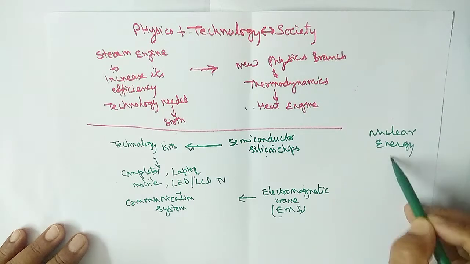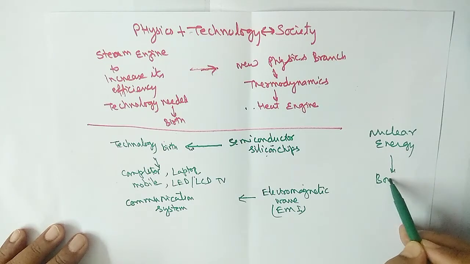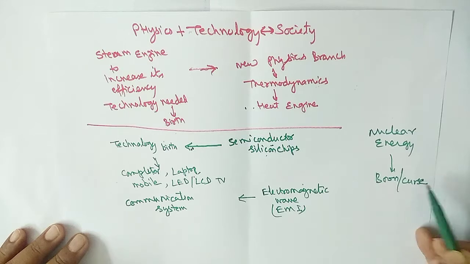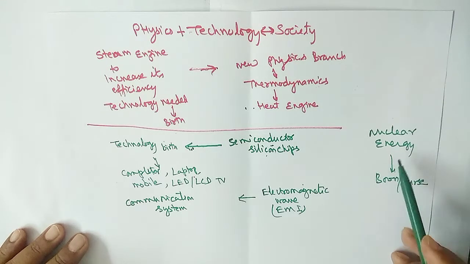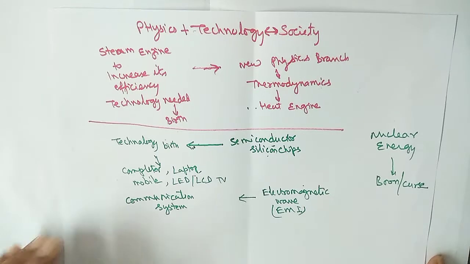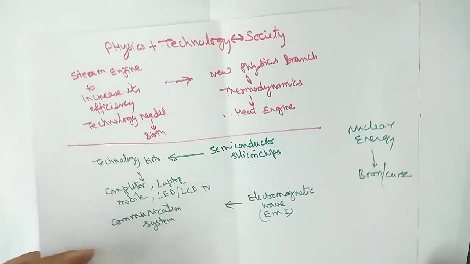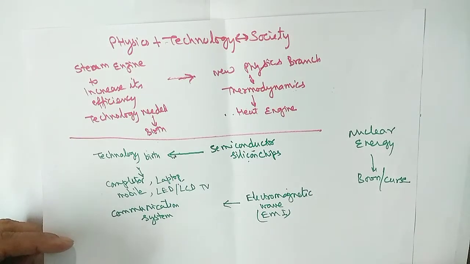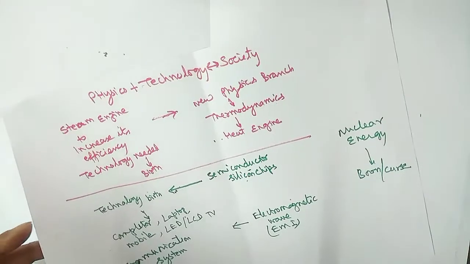We can use nuclear energy for constructive work as well as destructive work. So it depends on the human beings living in this world.